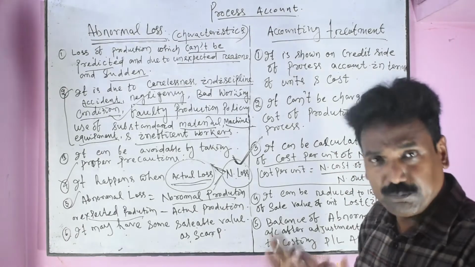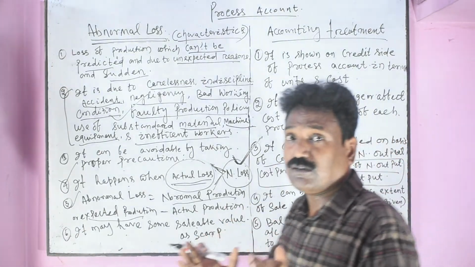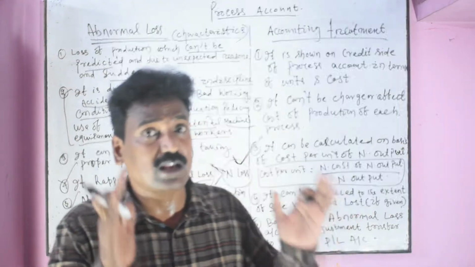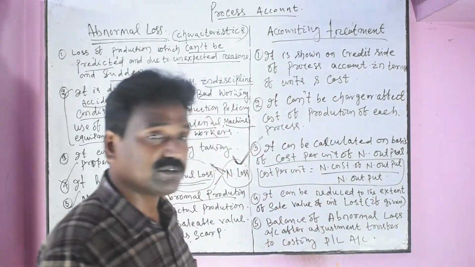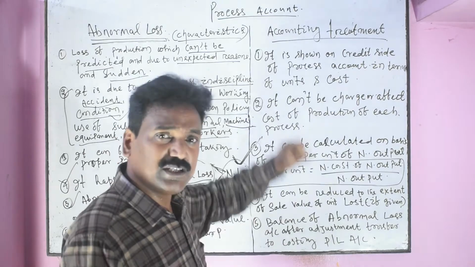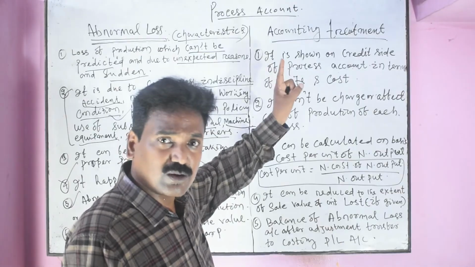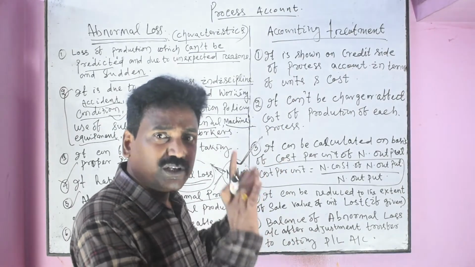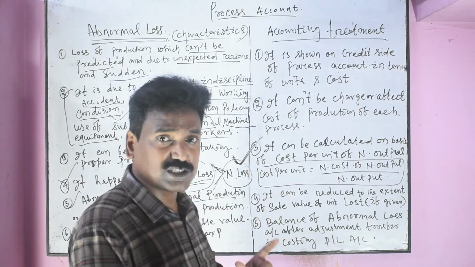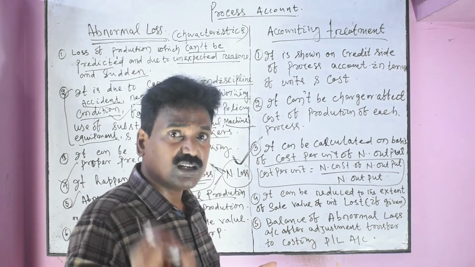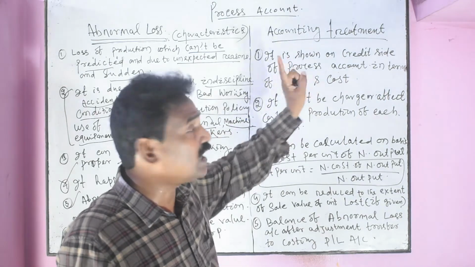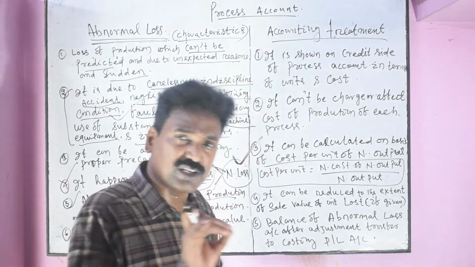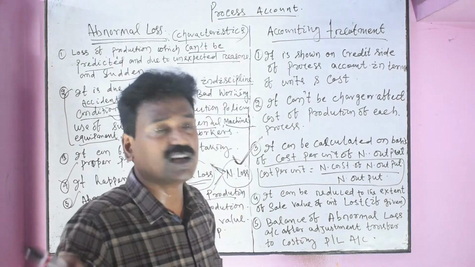Now we define something very important before preparing abnormal loss account. These are the accounting treatments. You already prepared the accounts in the previous video about process A, process B, where we discussed the posting of abnormal loss account in terms of unit and in cost.